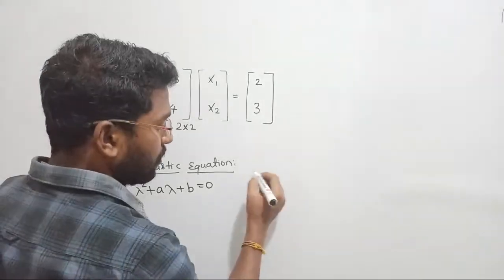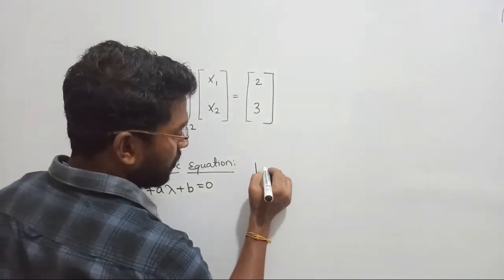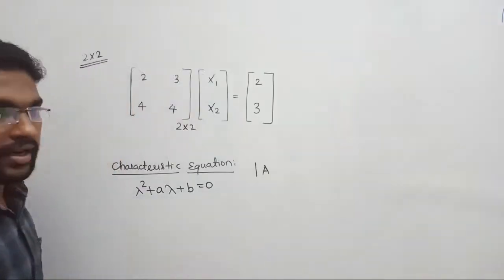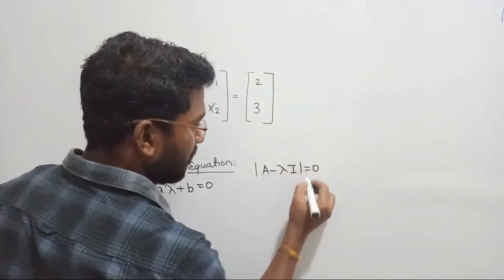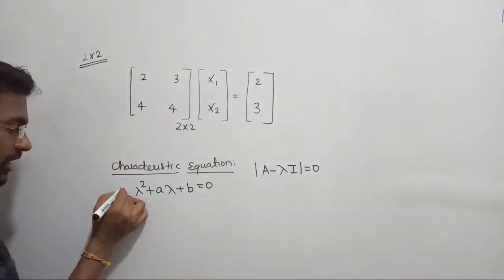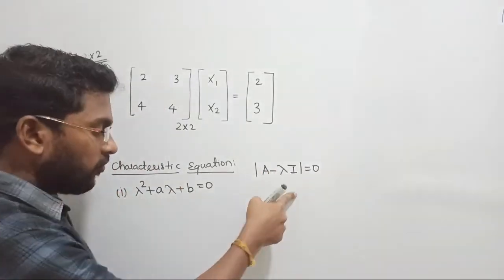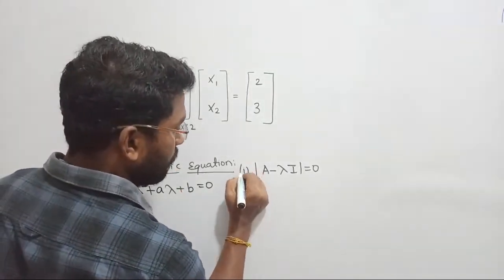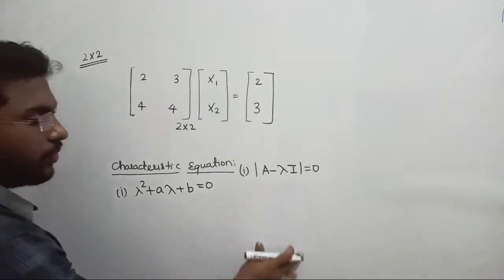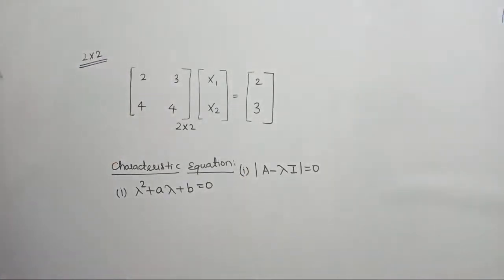Or you can go with the direct procedure, which is the determinant of matrix A minus lambda into I equal to 0. That is the second method. Whichever method you follow, finally you get this equation, and then you can proceed further. That's up to you. Let me proceed in both ways in order to get a clear idea.